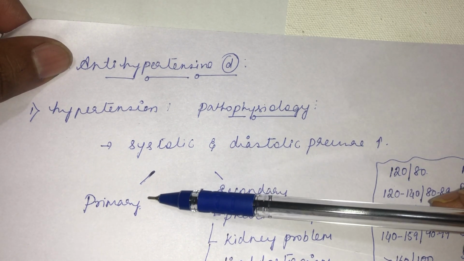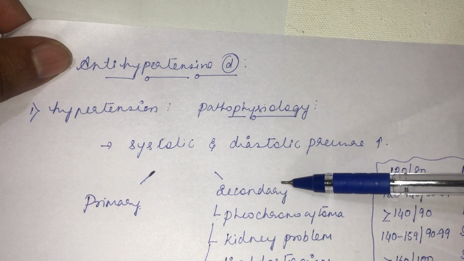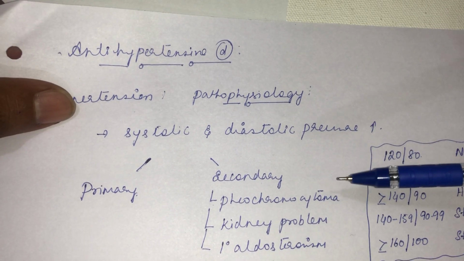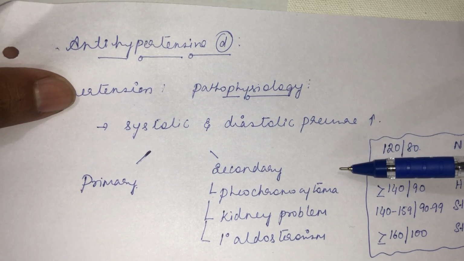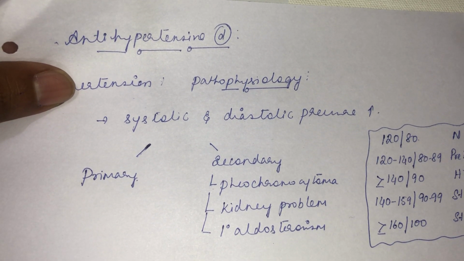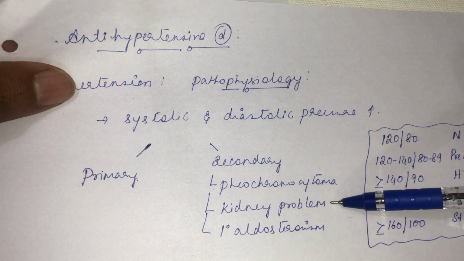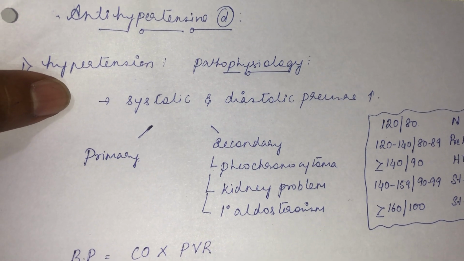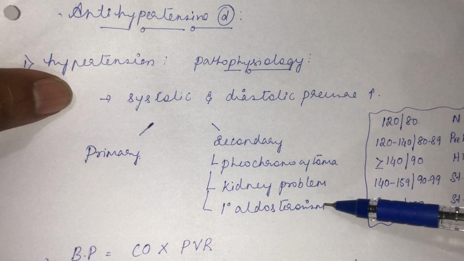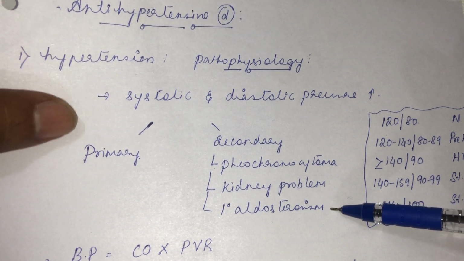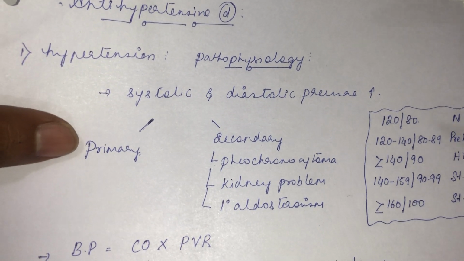It might be due to a primary reason affecting the blood vessel. A secondary reason is pheochromocytoma, a tumor affecting the adrenal medulla, wherein there is an increased release of norepinephrine and epinephrine, and an increase in epinephrine increases the blood pressure. Kidney problem: whenever there is a kidney problem, increased sodium and water retention leads to an increase in blood pressure. Primary aldosteronism, again the same reason: increased sodium and water retention causes an increase in blood pressure.